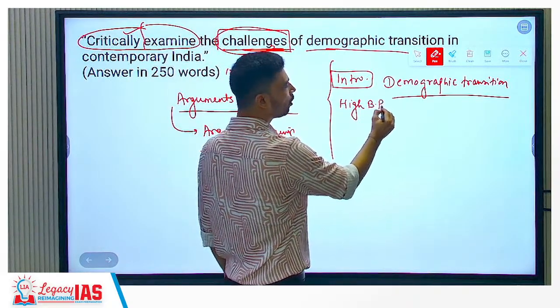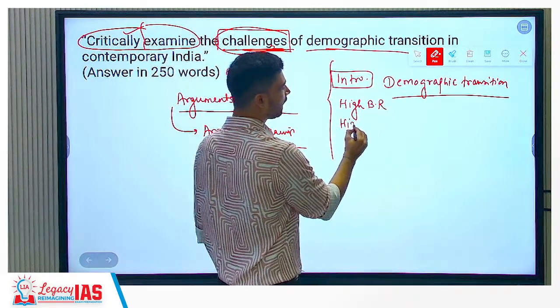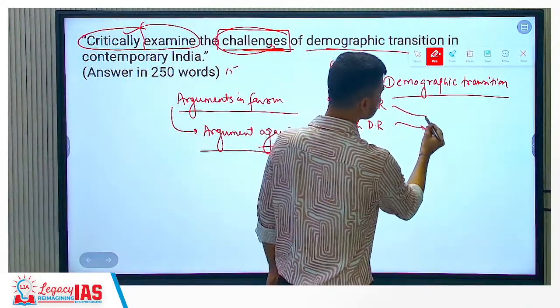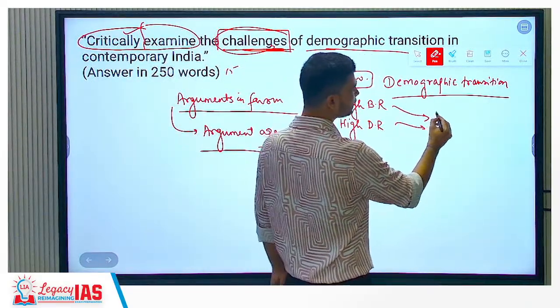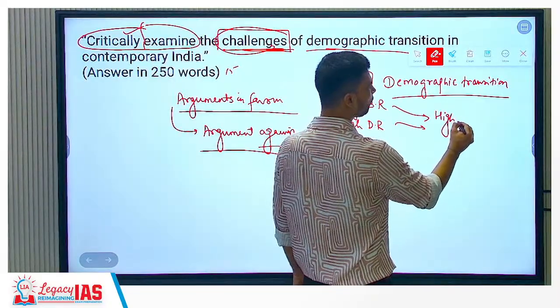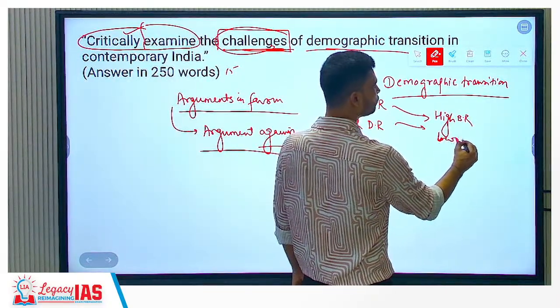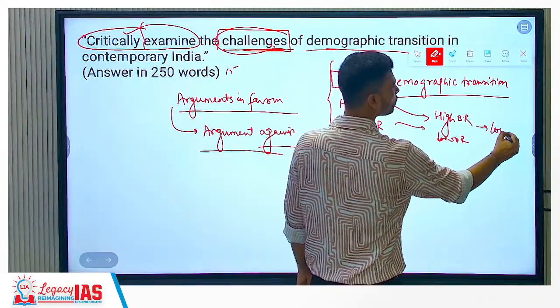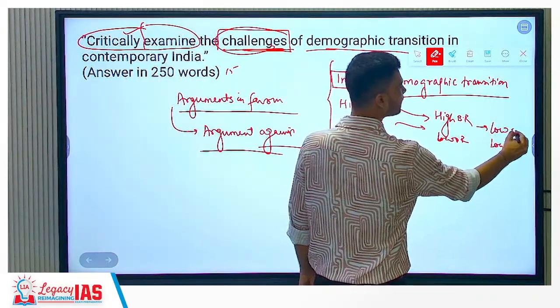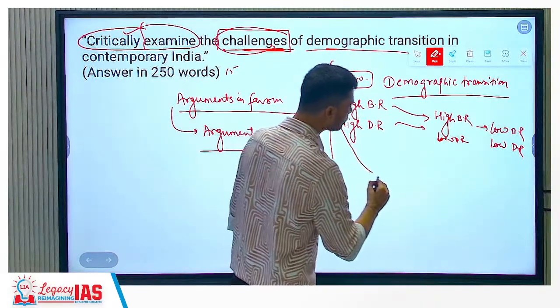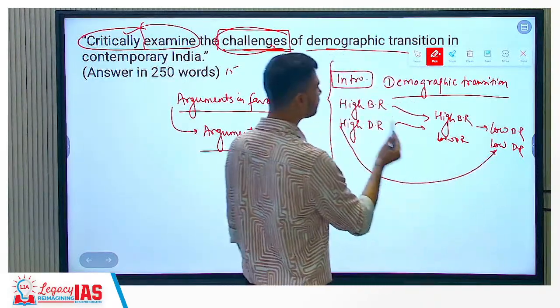Initially, majority of countries are having high birth rate and high death rate, and then gradually as they develop, socio-economic development occurs, they transition into the status of high birth rate and low death rate, and gradually what happens? Both birth rate and death rate decline as such. So low birth rate, low death rate.